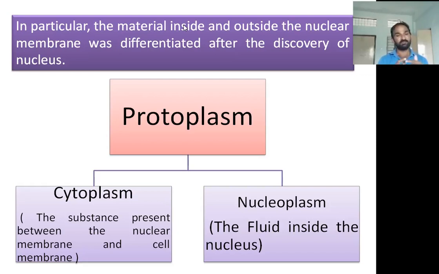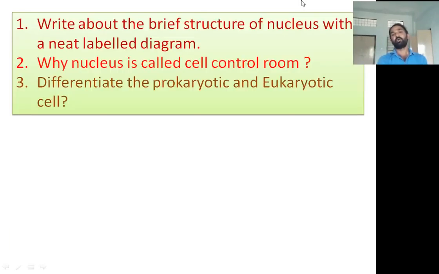The fluid present between the nuclear membrane and the cell membrane is called cytoplasm. Nucleoplasm is the fluid inside the nucleus, because the nucleus is surrounded by the nuclear membrane. Inside the nuclear membrane, a fluid-like structure is present, called nucleoplasm. From the nuclear membrane to the cell membrane, there is a fluid present. That fluid is known as cytoplasm, and it contains many granular-like structures called cell organelles.